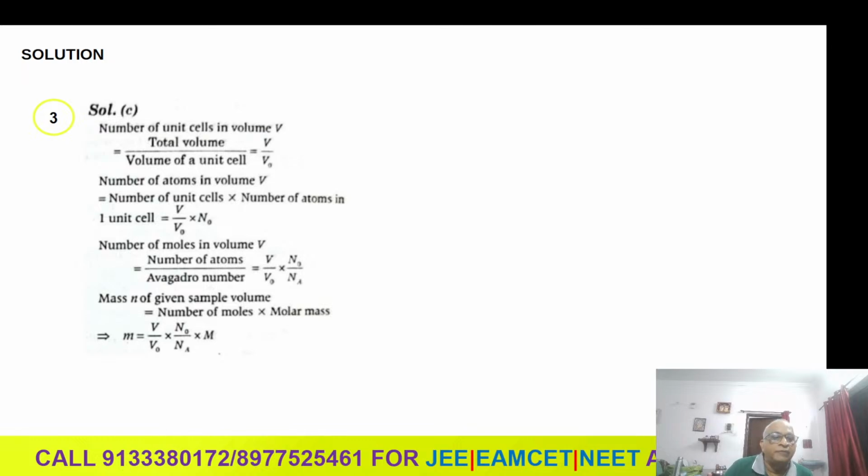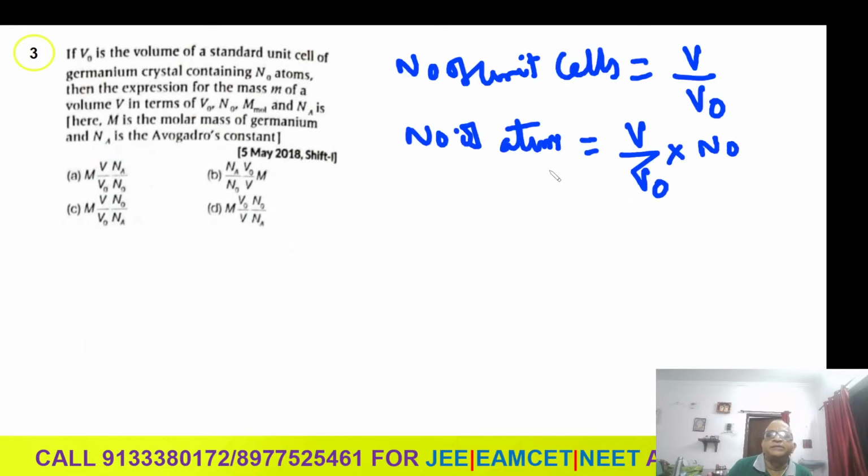That is the number of atoms in the volume. The number of atoms in volume V is nothing but V by V0 into N0, that is, number of unit cells into N0. This is the number of atoms.